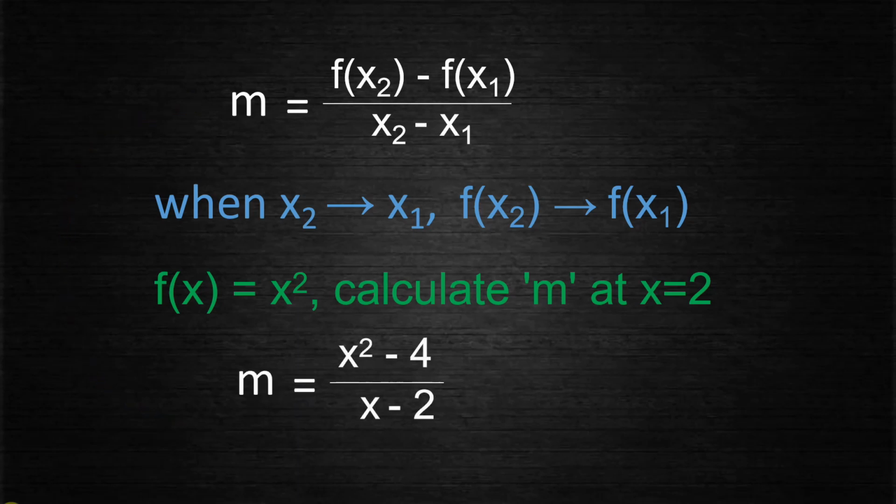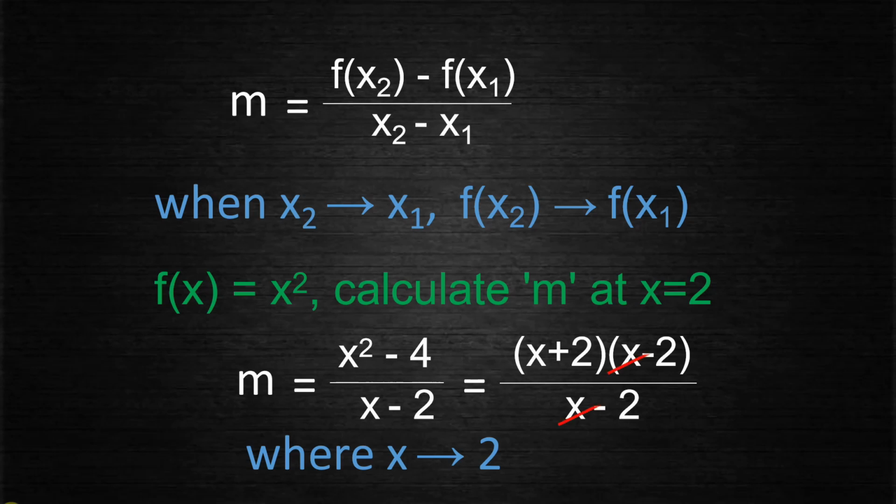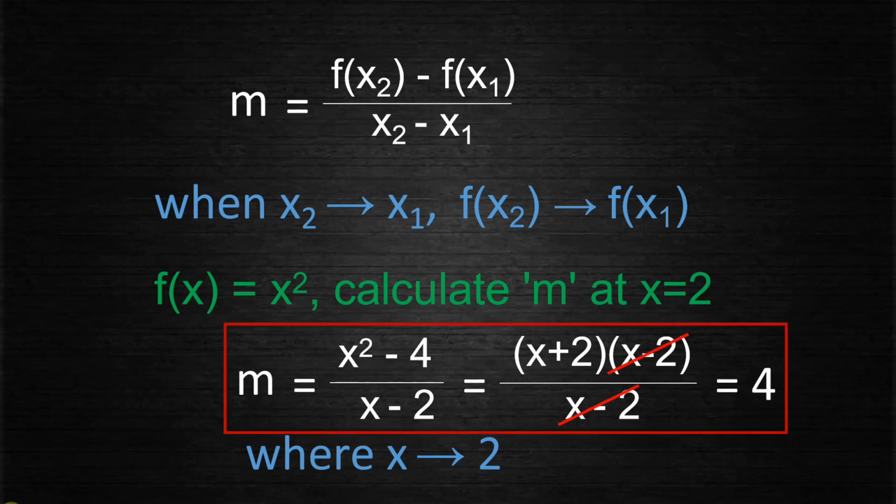Now, directly substituting the value of x as 2 does not make any sense, since it will give us the answer 0/0, but we have to calculate a definite answer. So we will factorize the expression, and after cancelling the common factor, we will get the answer as 4. So what do we observe here? Let's take this simplification ahead.